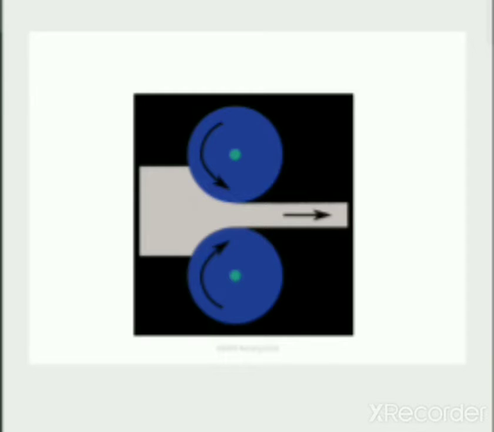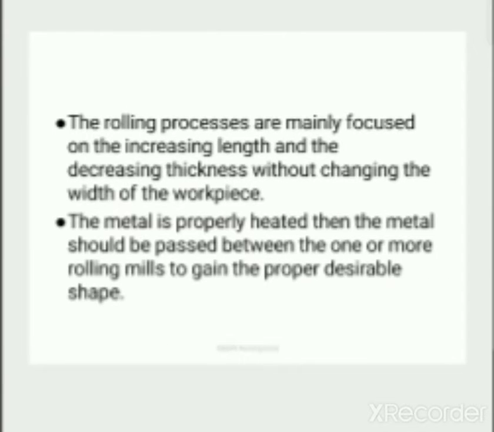By constraining the width, the thickness reduction is elongated into the length. So rolling processes mainly focus on increasing length and decreasing thickness without changing the width of the workpiece.